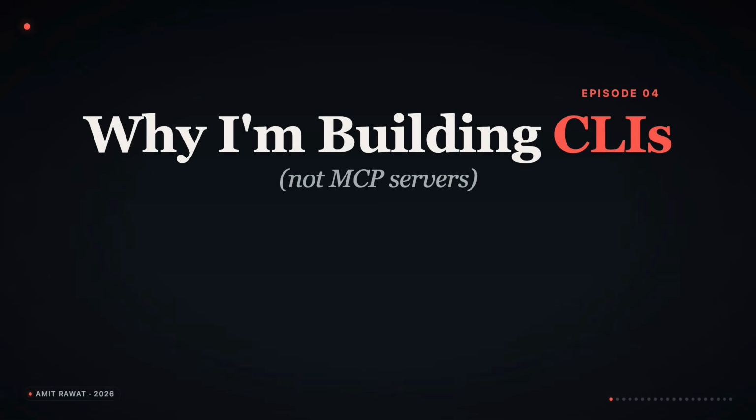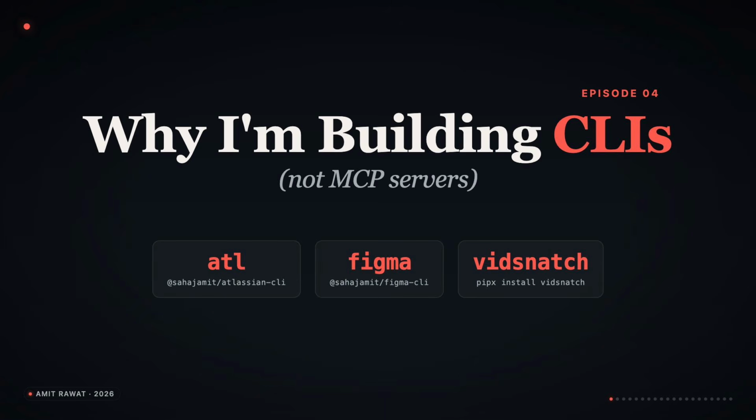For the last 6 months, I have been building command line interfaces instead of MCP servers. 3 of them now ship to NPM, and 1 runs only on my work laptop. Today I want to tell you why. Because the agent economy runs on tokens, and most MCP servers are quietly setting your token bill on fire before you type the first word. There is a leaner pattern.